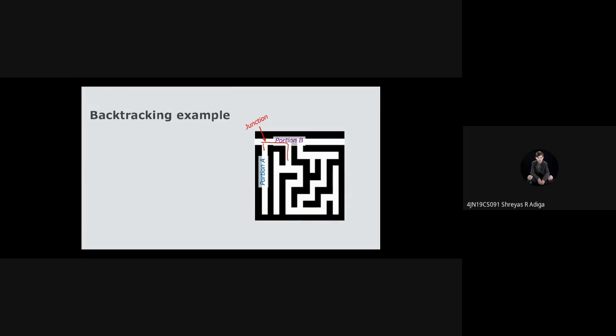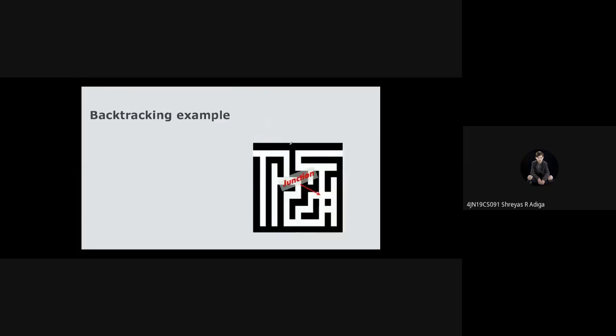Next, if you keep continuing in this maze, you will reach this point. Here again, three options are there. We'll come here, and once we come here, again three options are there.